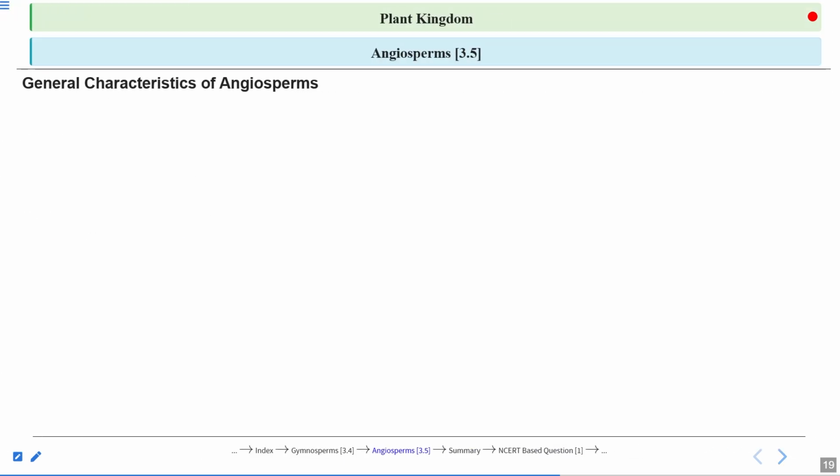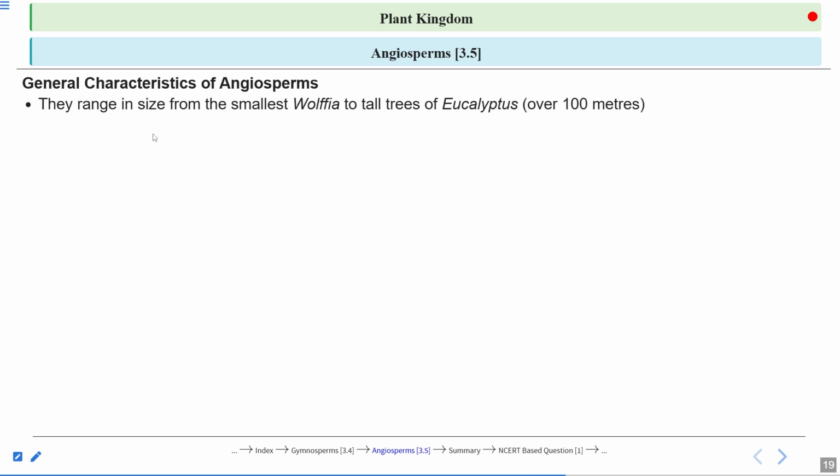Some other characteristics of angiosperms, let us see that. They range in size from the smallest, Wolffia. Wolffia is the smallest angiosperm, a flowering plant, and it is aquatic, but it is flowering. So Wolffia is the smallest angiosperm, must remember. And eucalyptus is the tallest angiosperm. But if it is asked the tallest tree, then it is redwood, Sequoia gigantea. But if it is asked about the tallest angiosperm, then it is the eucalyptus tree.